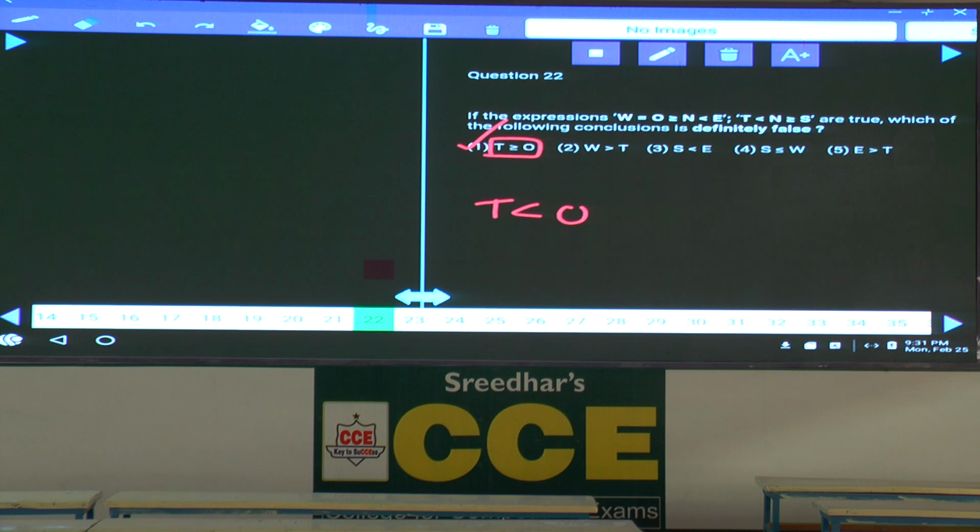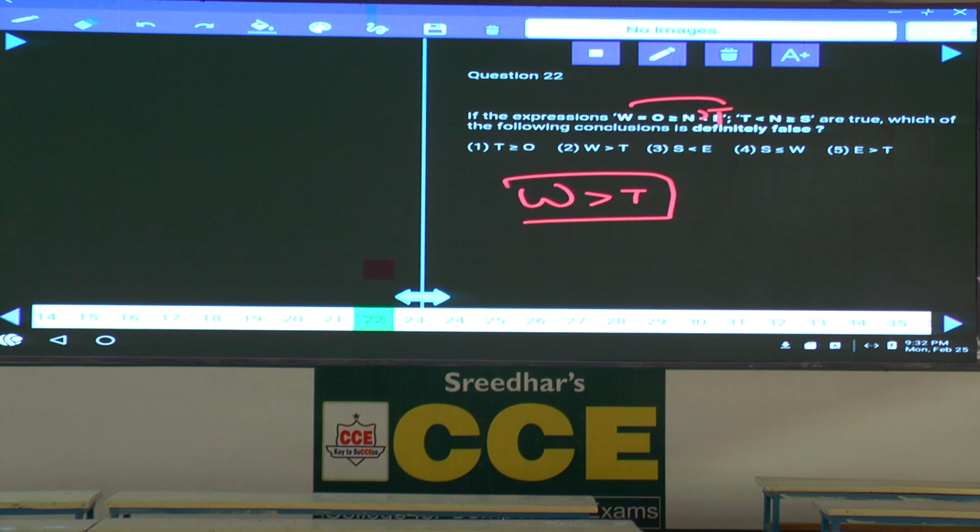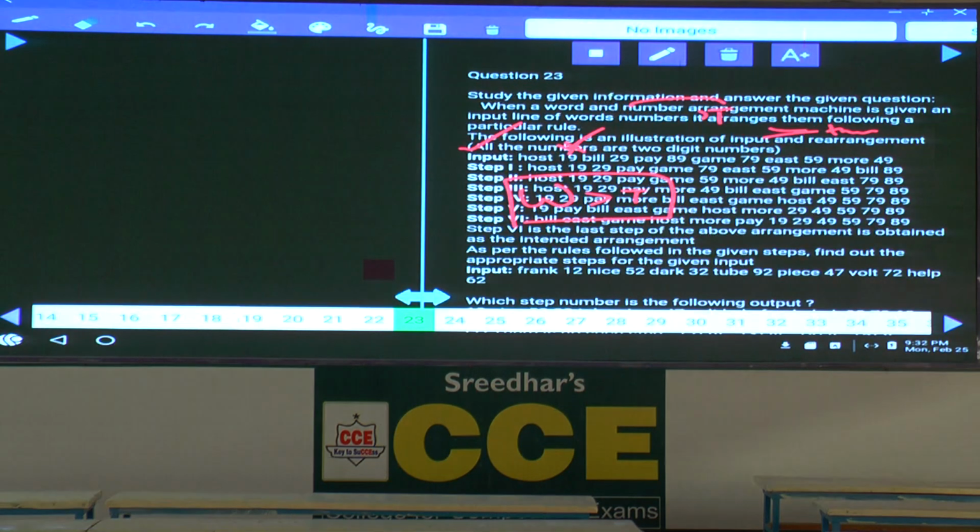No. Now, if you check out choice 2, according to the key, 2 is given. Now, in 2, what happens? T lesser than N, that means N greater than T. What is the final conclusion we got? W greater than T is what we got. W greater than T is true or false? It is true, but here it must be false. Clear? Now, if the question is about definitely true, 2 is the answer. If the question is about false, 1 is the answer. Done with this? Now, this is about question number 22.